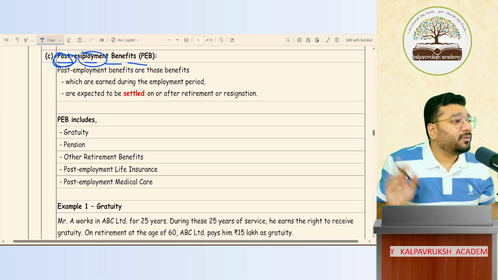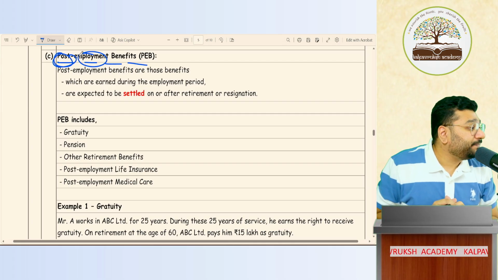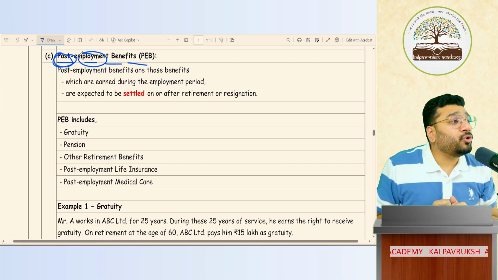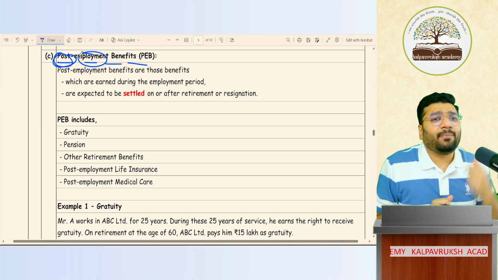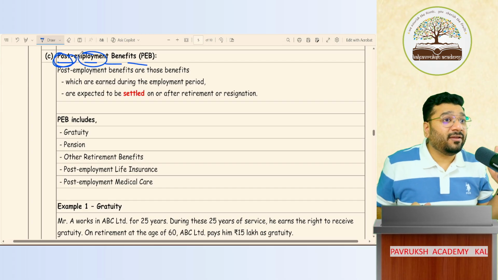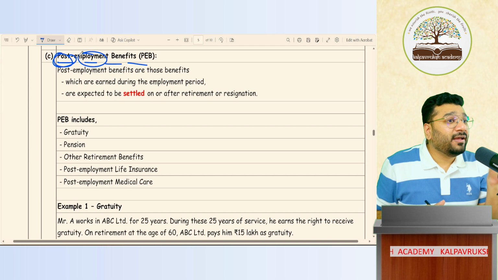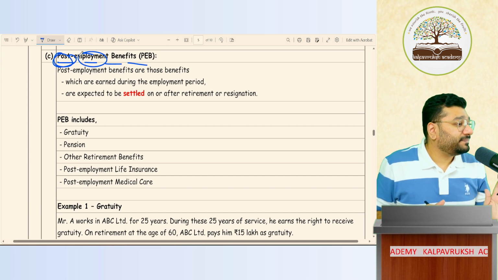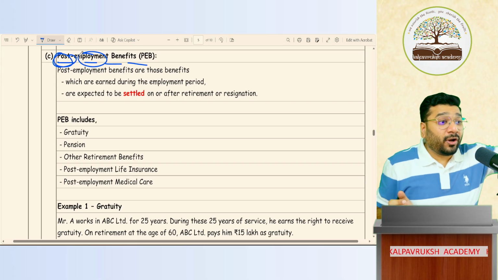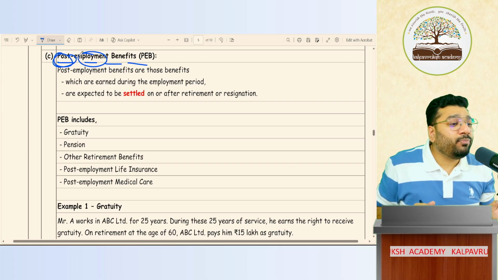Sangamyaka stopped coming to the academy. Service stopped. Still I am paying employee benefit to Sangamyaka. Got it, not got it? So such kind of benefit is called post-employment benefit. One simple example of that is pension. In so many movies we have seen one old man goes to one office asking for pension. Pension is not received. Who pays that pension? Government. That is post-employment benefit. Employment is over, so for their future security, we are paying a small amount every month. That is called post-employment benefit.